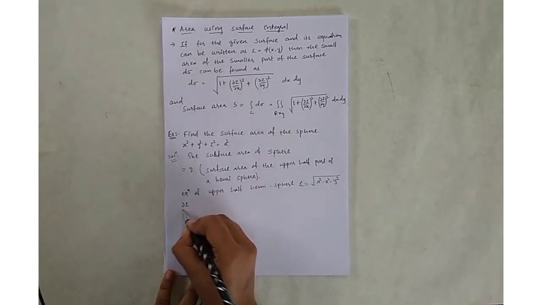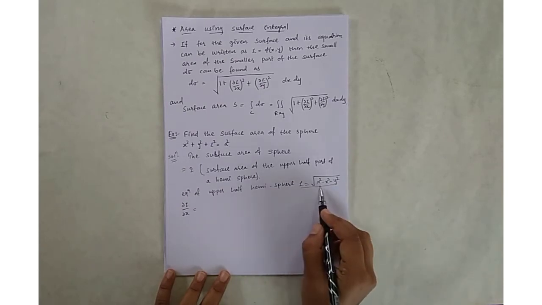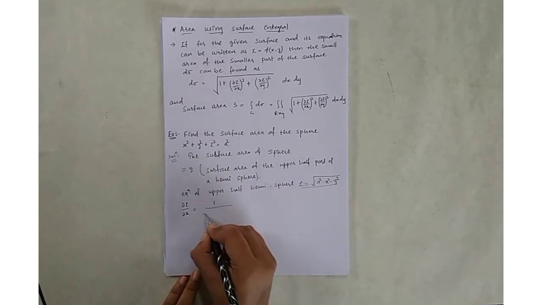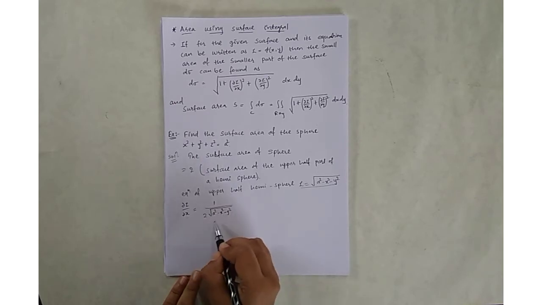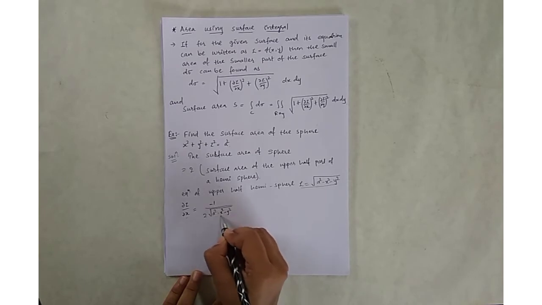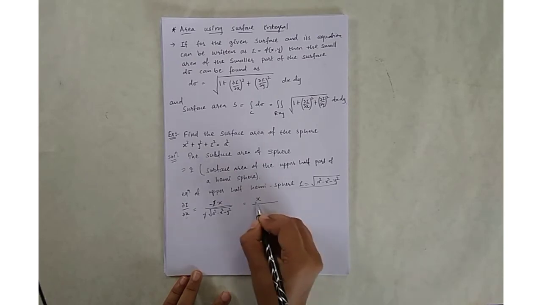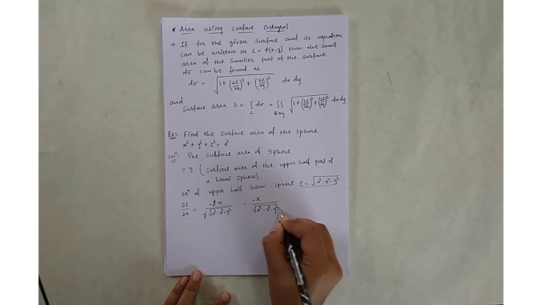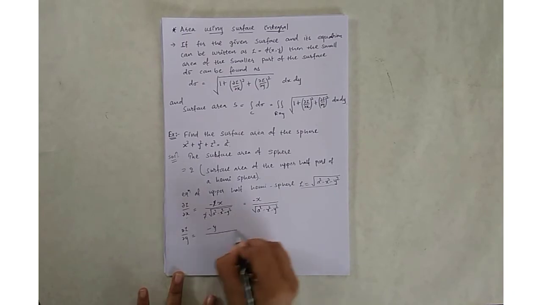So first find del z by del x, the partial derivative of z with respect to x. So first the square root, that is 1 upon 2 times square root of a square minus x square minus y square, and with respect to x, put the derivative of x square, that is minus 2x. The 2 cancels, and will give minus x upon square root of a square minus x square minus y square. So del z by del y is similar: minus y upon square root of a square minus x square minus y square.